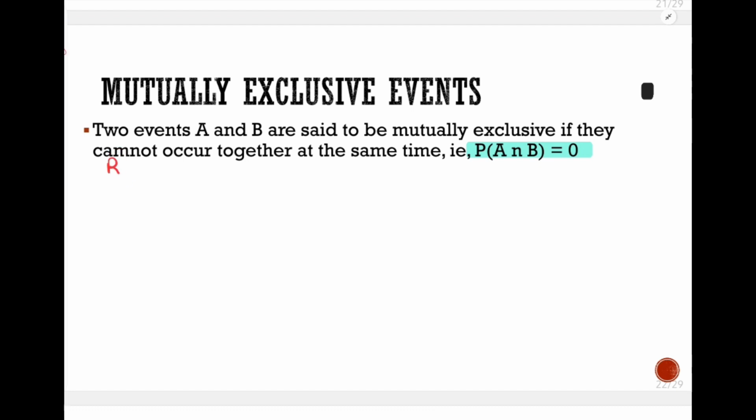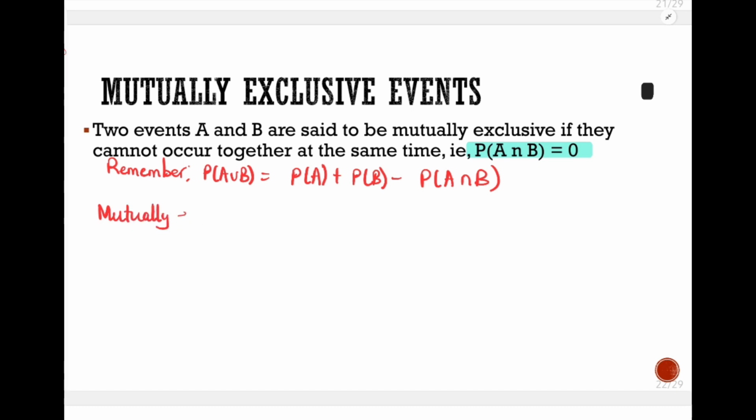We should remember that probability of A union B is equal to probability of A plus probability of B minus probability of A intersection B. But for this type of events that we are talking about, the mutually exclusive events, since they don't have an intersection, it means that probability of A union B will be equal to probability of A plus probability of B minus 0.